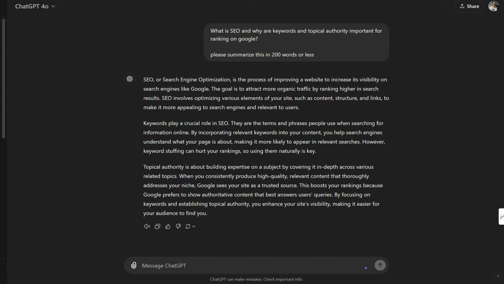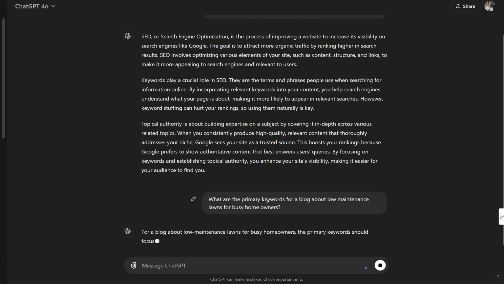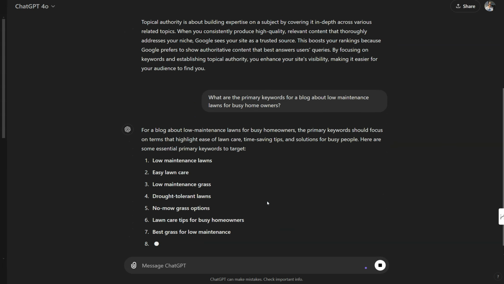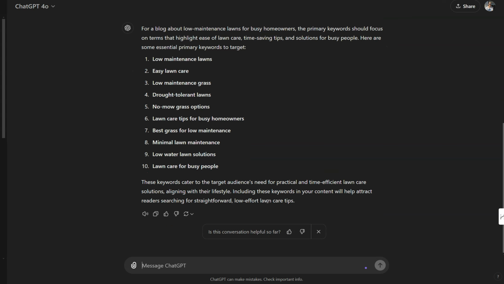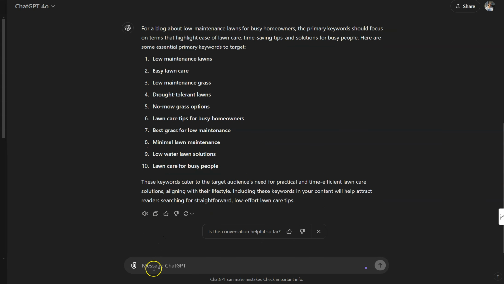So firstly, let's see if we can find a few keywords to give us a general idea of what we could be writing about. I'm using my low maintenance lawns as the example here that we discussed in the niche research in the previous video. Also, if you would like some prompts and a bit of a guide, feel free to check out the pinned comment below.